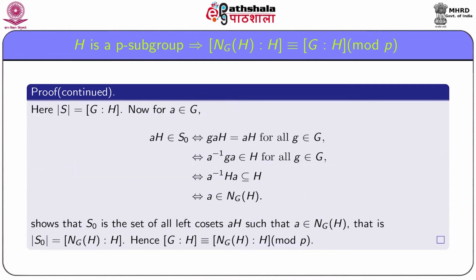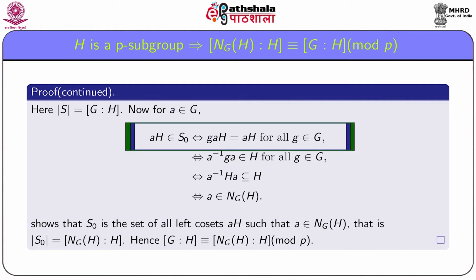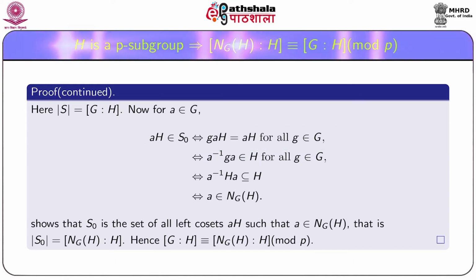Here order S is equal to the index of H in G, and for a belonging to G, aH belongs to S0 if and only if gaH is equal to aH for all g in H.